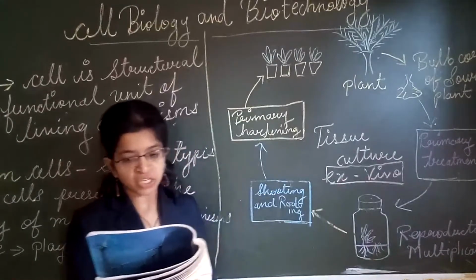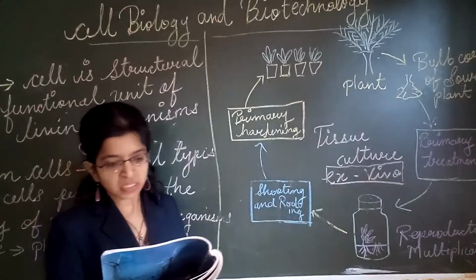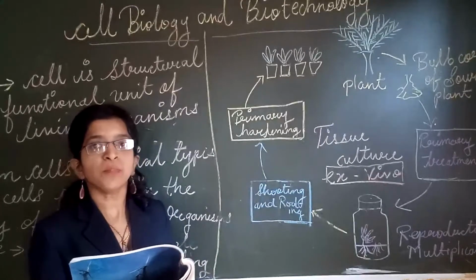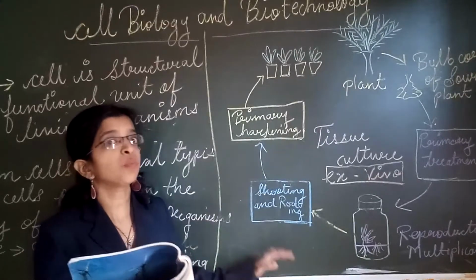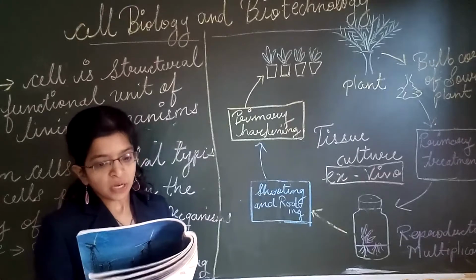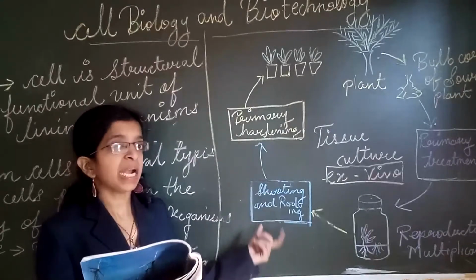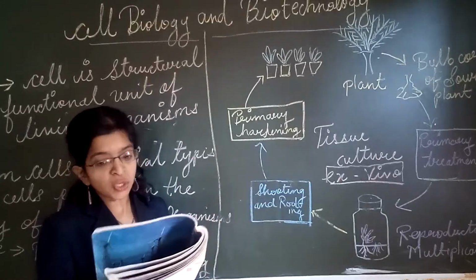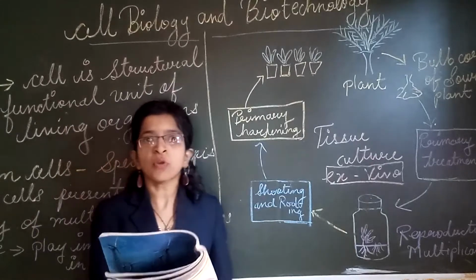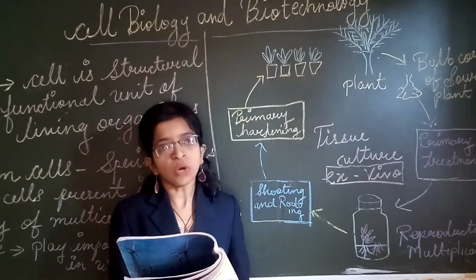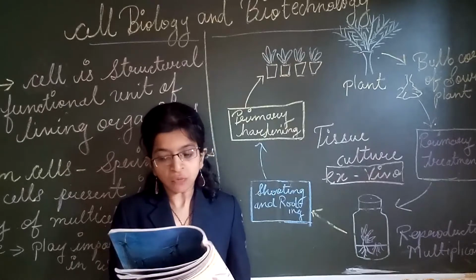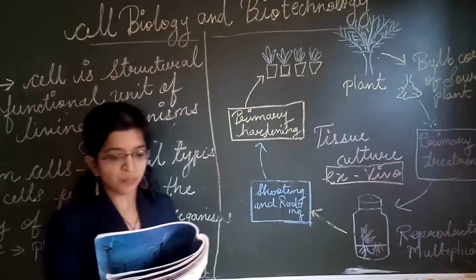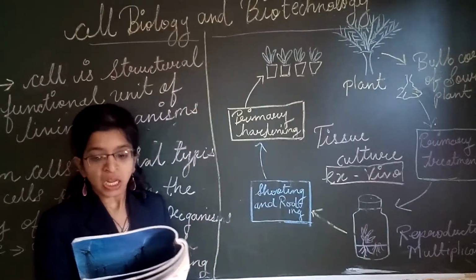So the cell differentiation starts from day 14, and the cells of the different organs form, like osteocytes. Osteocytes means bone cells, which are present in bone marrow. Then hepatocytes; hepa means liver, so these cells are found in the liver. And neurons. You might have studied about neurons and nephrons. So neurons are related to the brain and the nervous system, and they are formed due to differentiation. The embryonic cells before the differentiation are called embryonic stem cells.